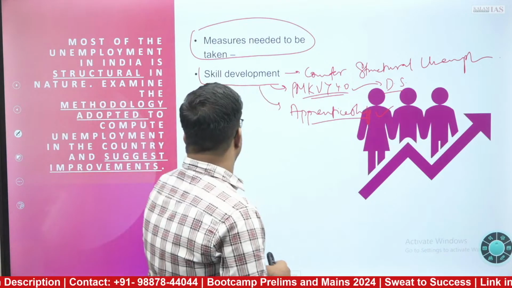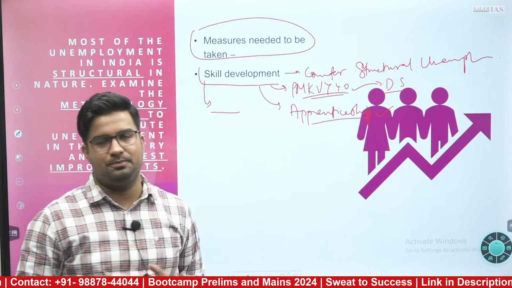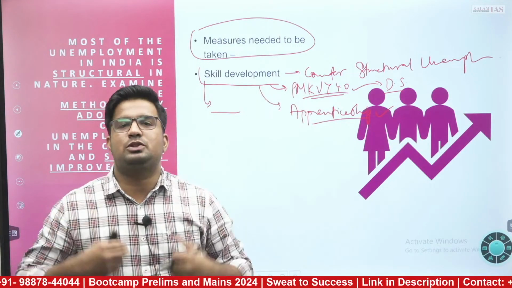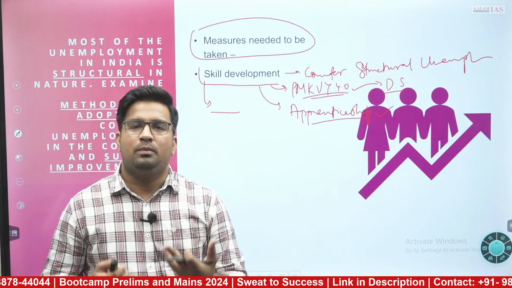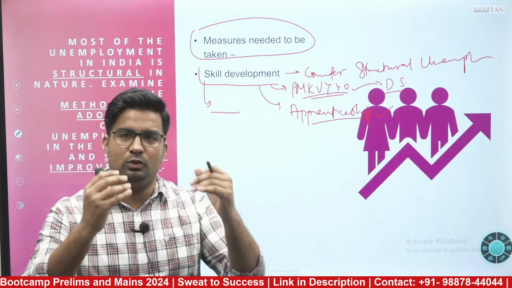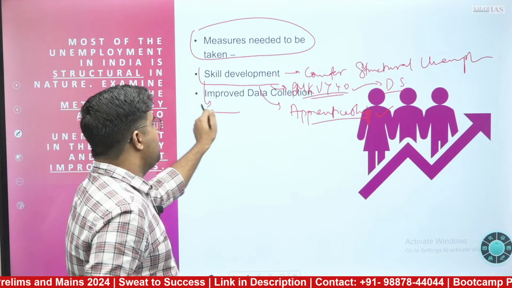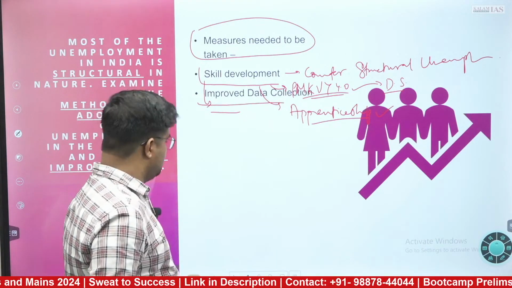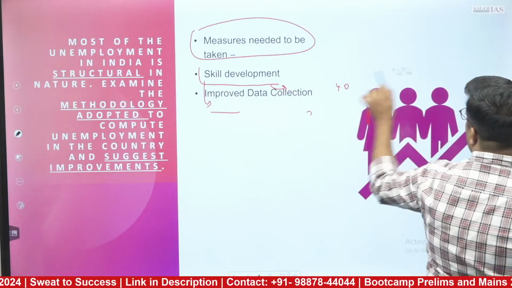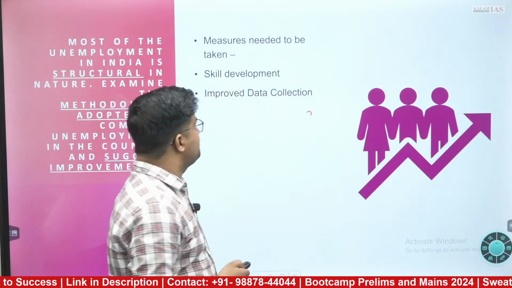Why this is important? We'll be having the number of people who have come for the skill aspect, how many people have applied for this, and with that we'll be having the actual data also, which will further help in better computation of the data, which will further help in providing the opportunities that can lower down our unemployment rate. Furthermore, improved data collection is one more aspect, because data collection is very much required. It should be accurate, and for that some online portal or essential steps needs to be taken.